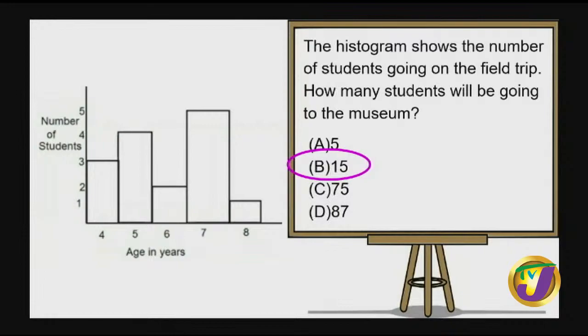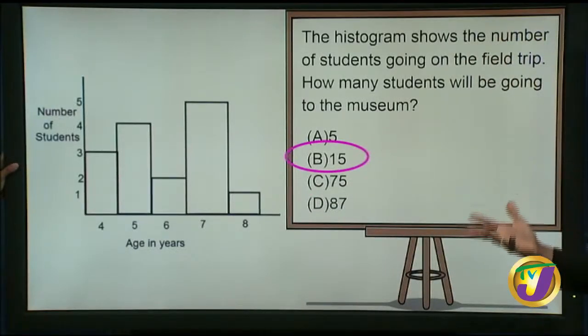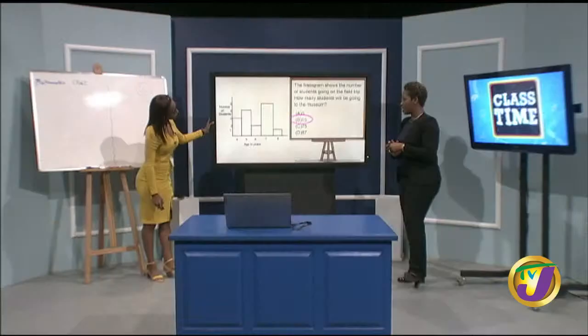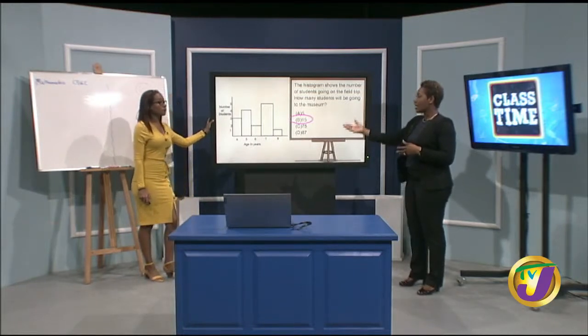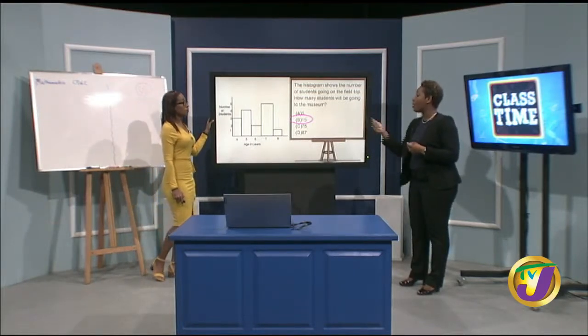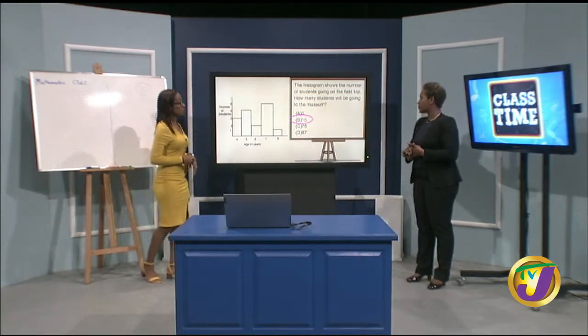Now, you could have gone 1, 2, 3, 4, 5. Yes. So A. You could have done that, but that's not understanding what the question is asking. 75 is way out as well. I don't know how you get 75 still, but, hey, you just have to understand what the graph says to you and how to extract the information. Pretty simple question. Yes, it is pretty simple.